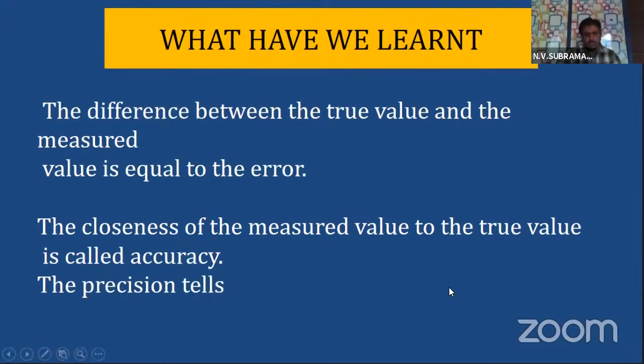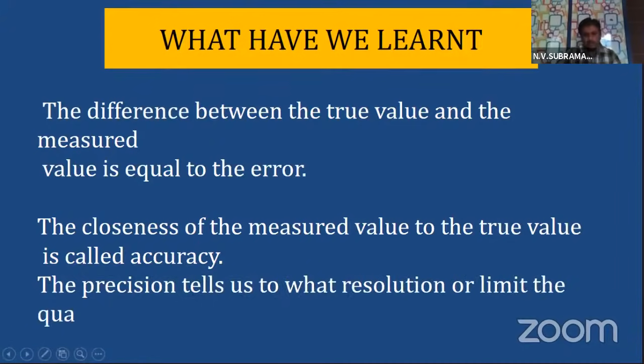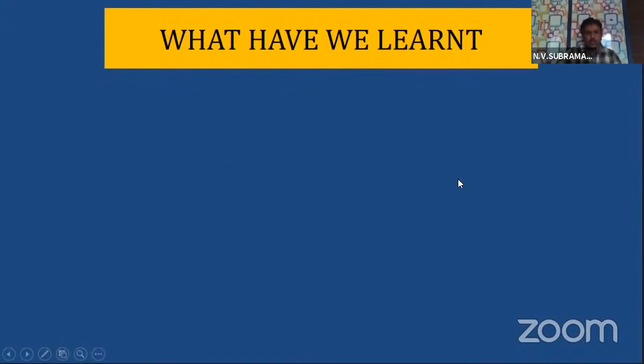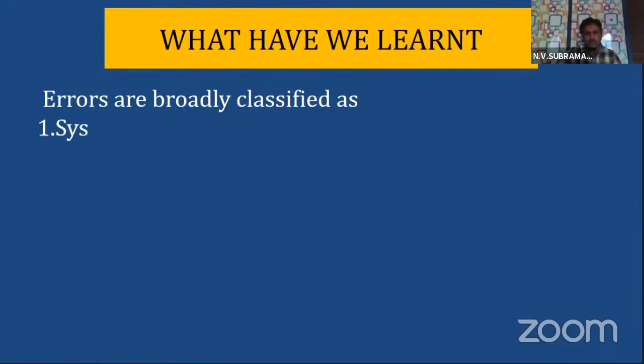The precision tells us to what resolution or limit the quantity has been measured. Last point, errors are broadly classified as systematic errors and random errors.